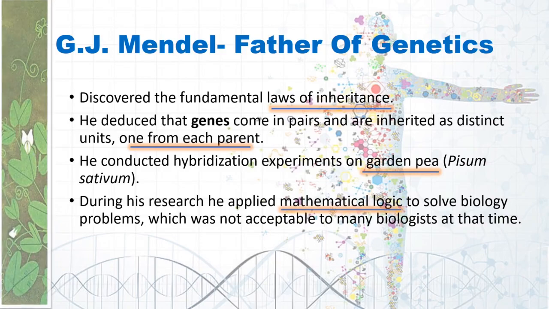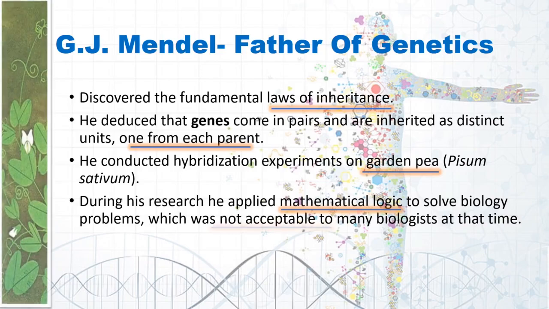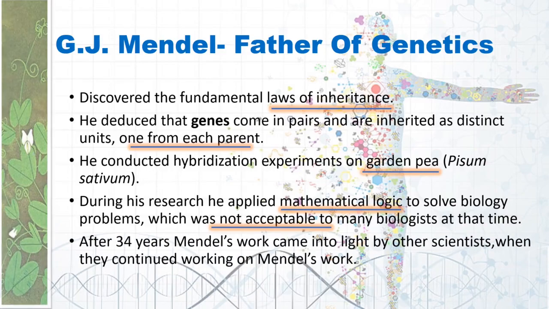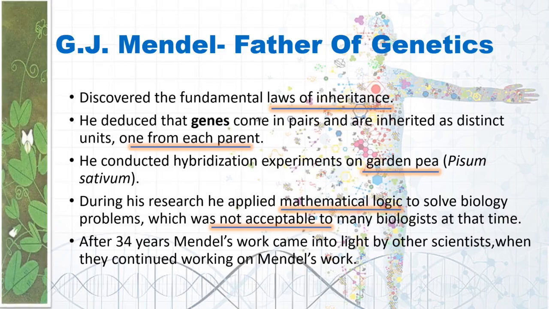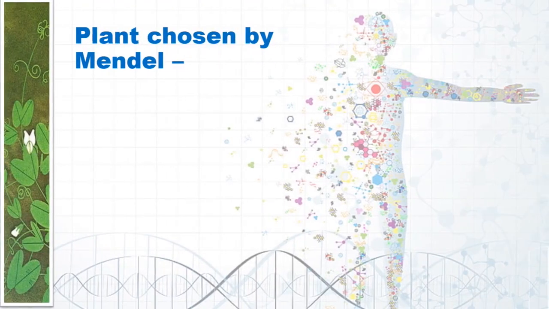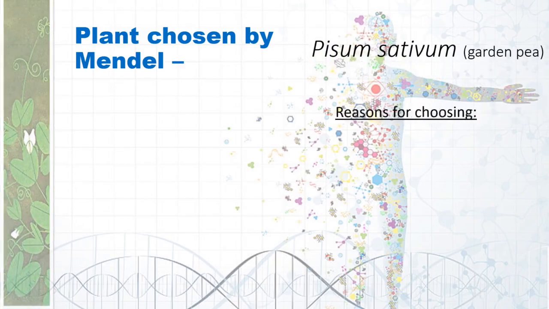During his research, he applied mathematical logic to solve biology problems, which was not so acceptable to many biologists at that time. After 34 years of Mendel's work, it came to light again when many other scientists continued working on it. Now let's see why Mendel chose garden pea as one of his plants.